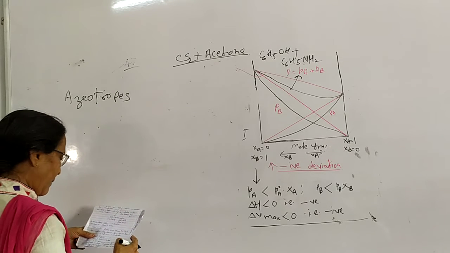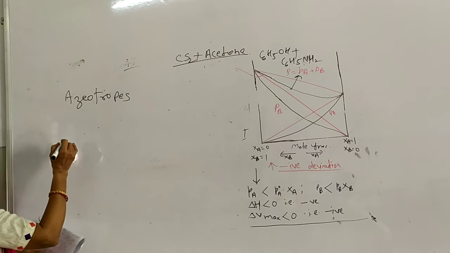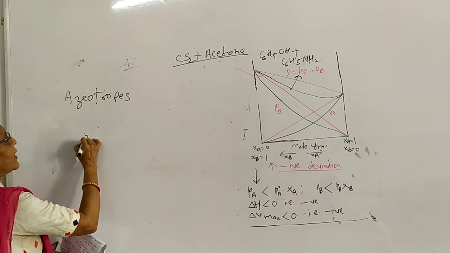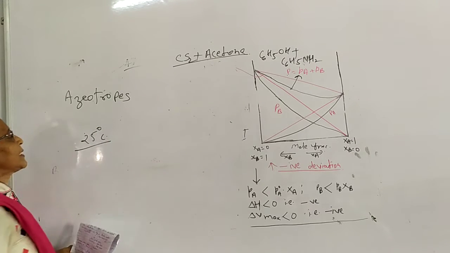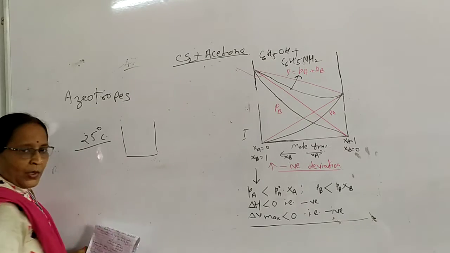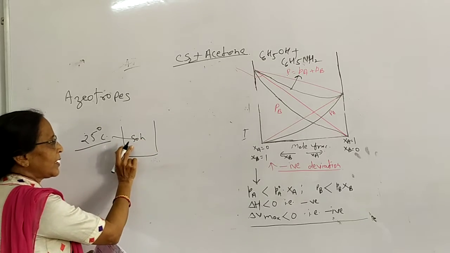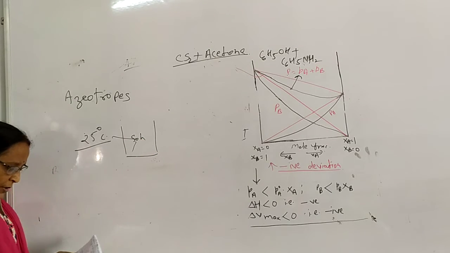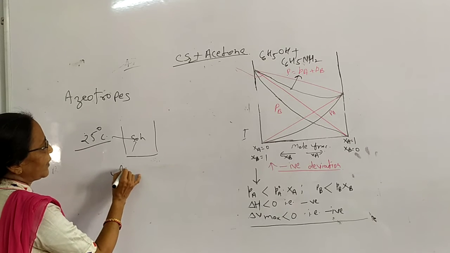It means same composition in liquid and vapor phase at constant temperature. Suppose at 25 degree Celsius temperature we are preparing any solution. At this temperature the composition is the same in the liquid phase.